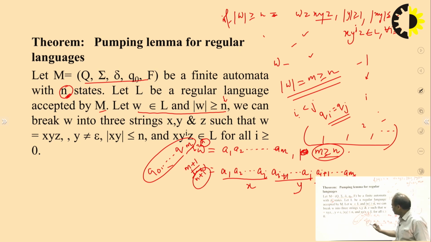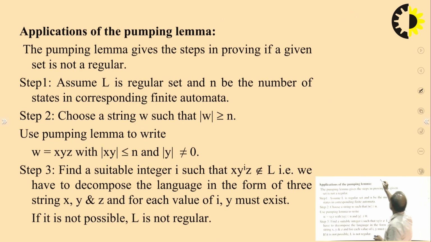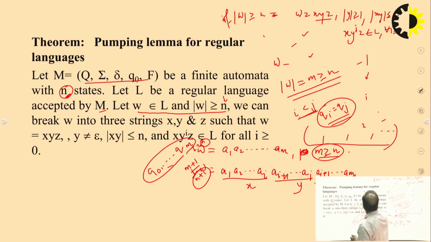So that means you will get any two states, let's say i and j, such that the index i is less than j, such that qi is equal to qj. That means yes, there are two states which are equal. So if you just divide like this, see this. This is our q0, right?